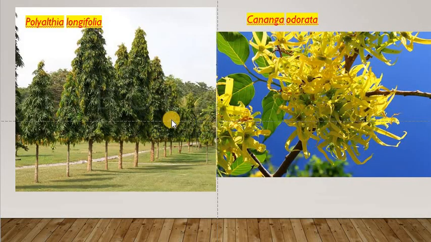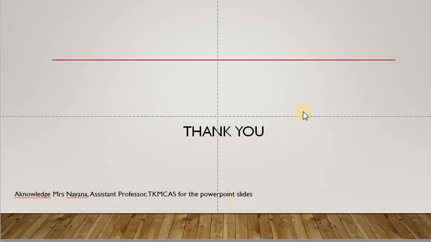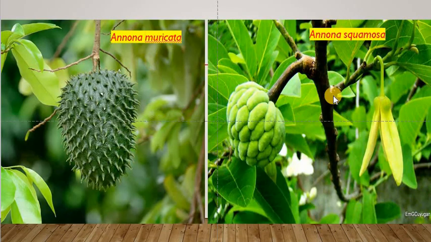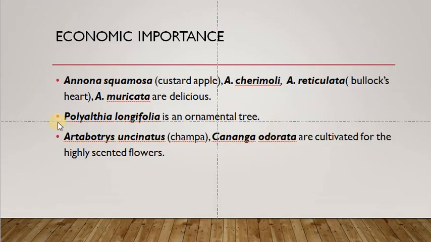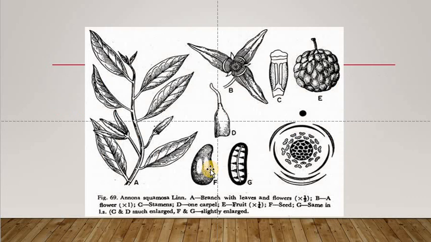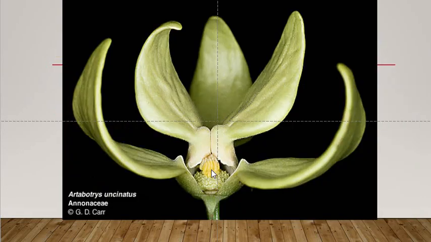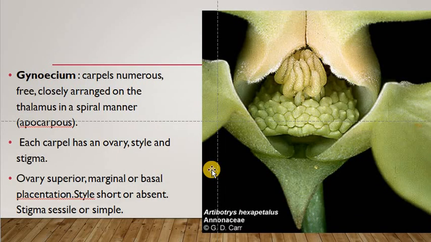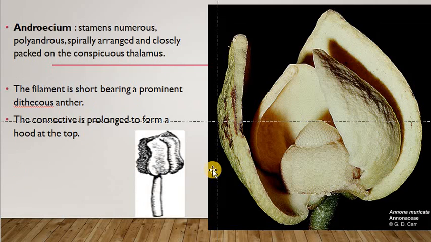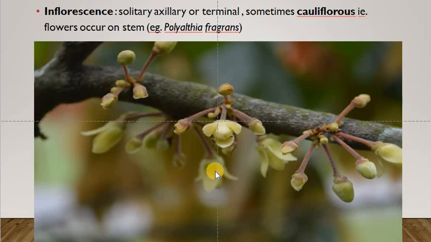And these are the plants which belong to this family: Cananga odorata, Polyalthea longifolia. And this is Annona muricata, and this is Annona squamosa. And these are all edible. Some of the flowers are used for extracting volatiles from them. So these are the important features of this family.